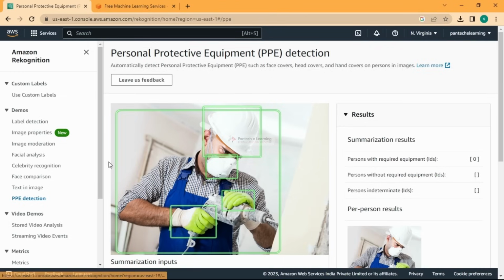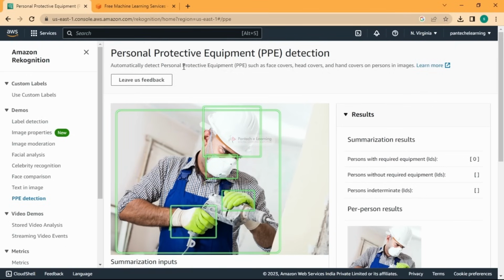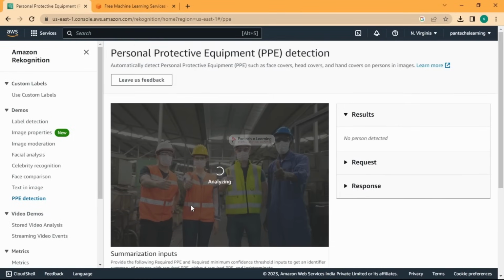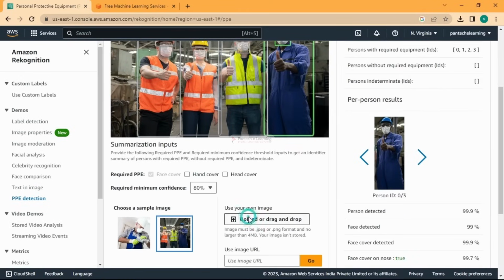This is for image. You can have it for video too. You can apply this in video too. First, let us go with image. What this PPE detection will do is, it will try to match the PPEs, whether they are wearing them or not. So you can set some alert in the video, which means if it finds any person missing this PPE, then it can give an alert to the superior. So that's how this thing works. We have some multiple images here, and it's detecting the things, right? So you can upload your image too.